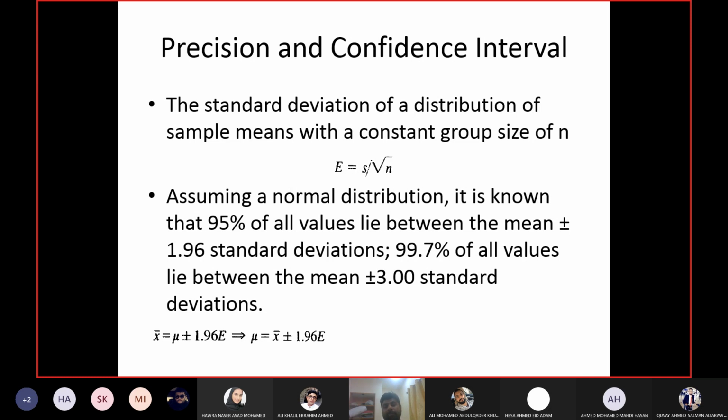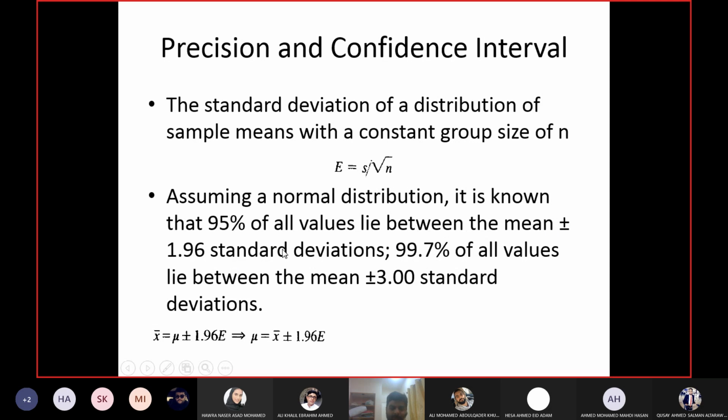So how can I calculate the confidence interval? The calculation comes from the concept of normal distribution, to which we apply a theorem known as the central limit theorem. According to the central limit theorem, 95% of all values, meaning values of the entire population, lie between mean plus minus 1.96 standard deviation.